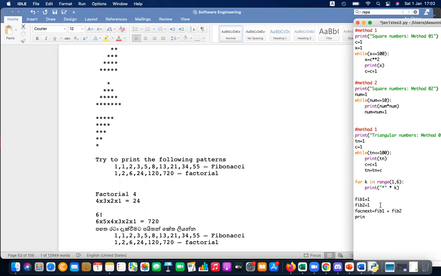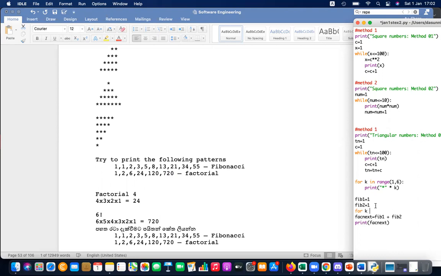Then you can print the Fibonacci. And how many times do you need to do? Let's do this for 10 times.